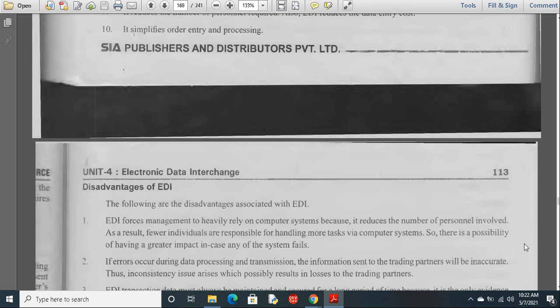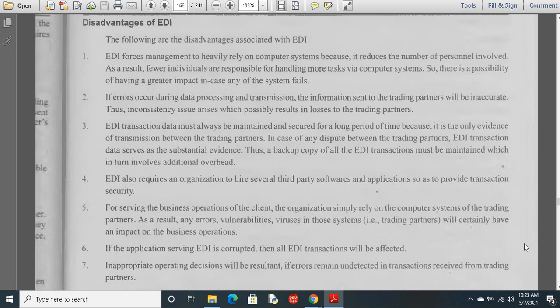Even though we have a number of advantages, it also has some disadvantages. So what are the disadvantages? It forces the management to rely heavily on computer systems because it reduces the number of personnel involved. So maximum here we don't have people to work, we have systems to work, so we have to depend on the systems more than the people.